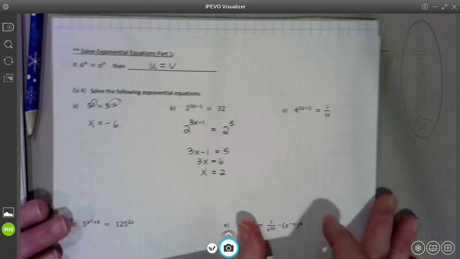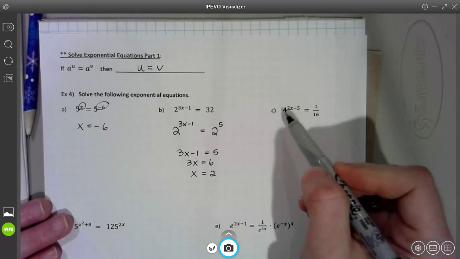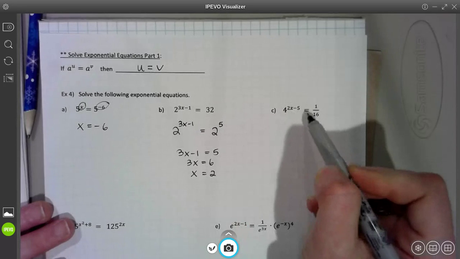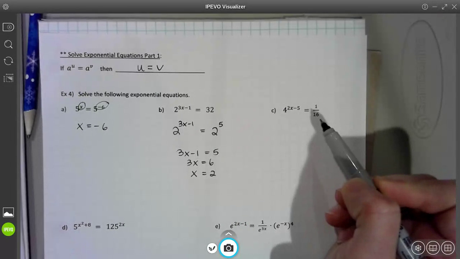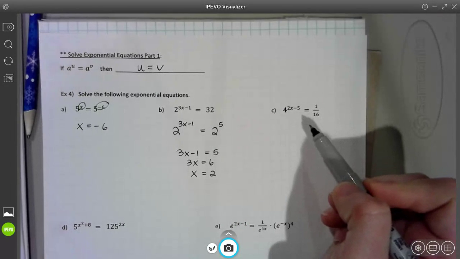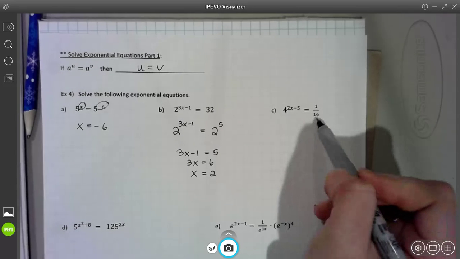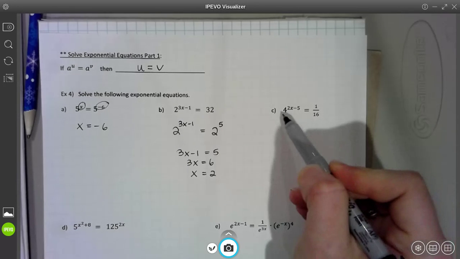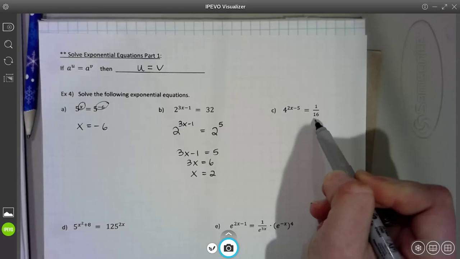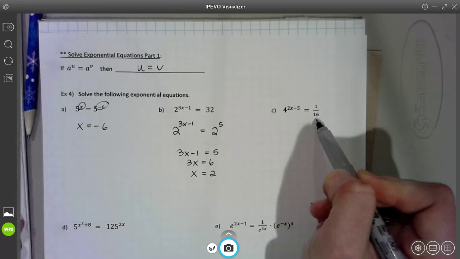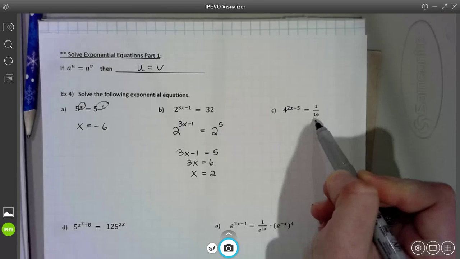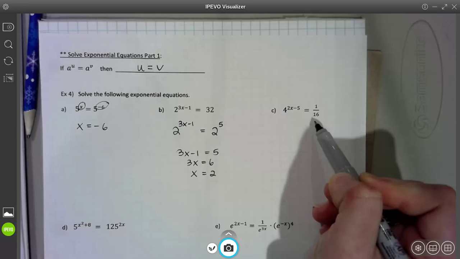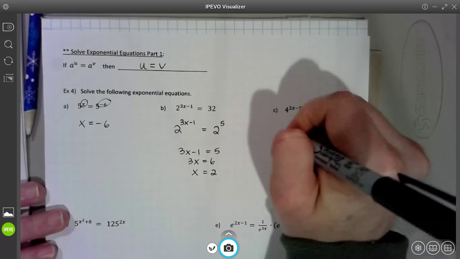All right, look at the next one. 4 to the 2x minus 5 has to equal 1 over 16. Well, again, we're not working with the same base here. So look to rewrite. I automatically see 16 and seeing this base of 4, I'm like, oh, I can totally rewrite 16 as 4 squared, right? But I don't want it in my denominator. So really, 1 over 4 squared, I could rewrite as 4 to the -2 because 4 to the -2 would be 1 over 16. So that's how I'm going to rewrite this one.